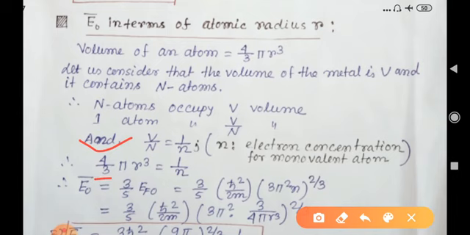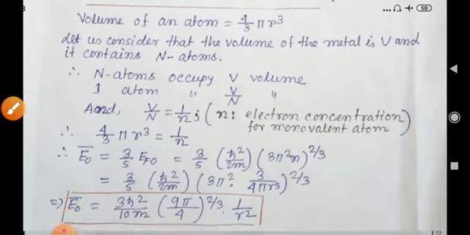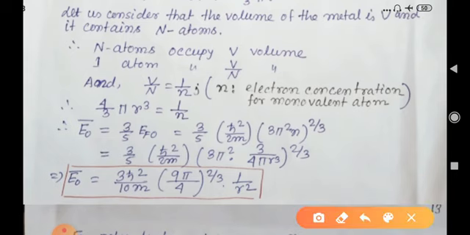Hence 4/3 pi r cube is the volume of a single atom, that is one atom can occupy that much volume, and since in a monovalent crystal the number of atoms is equal to the number of electrons, a single electron can also occupy that much volume. So 4/3 pi r cube equals 1 by n.